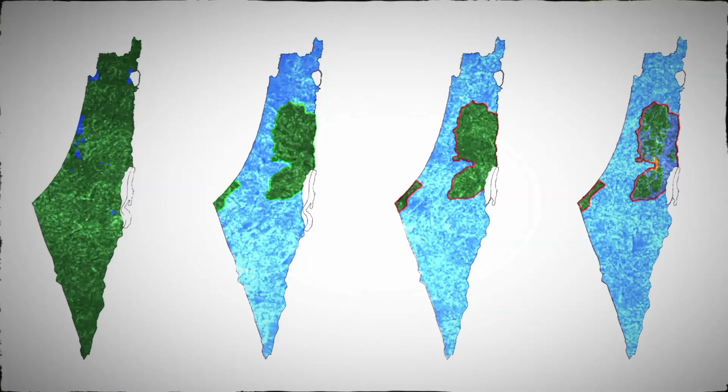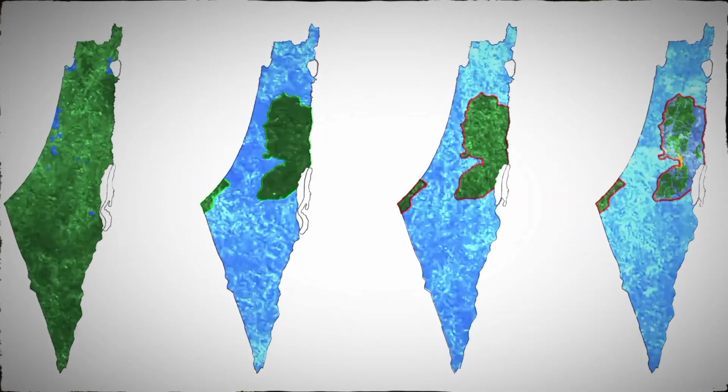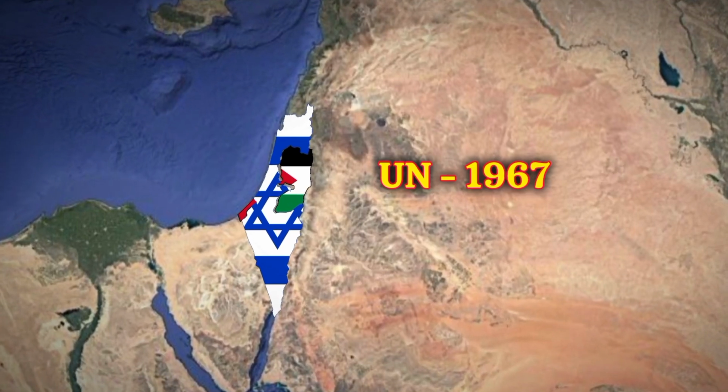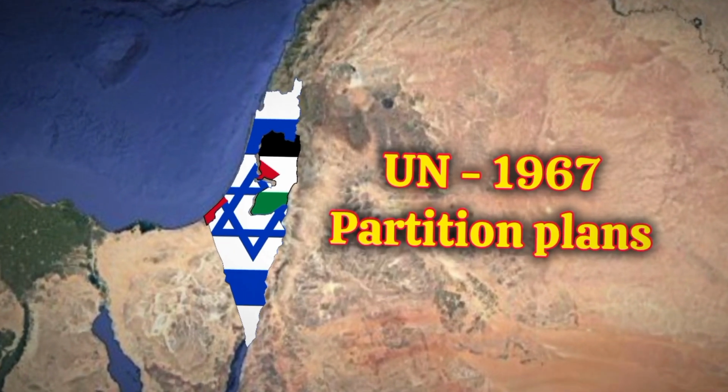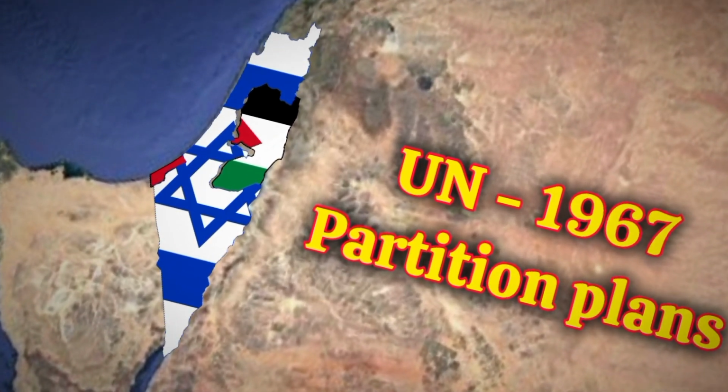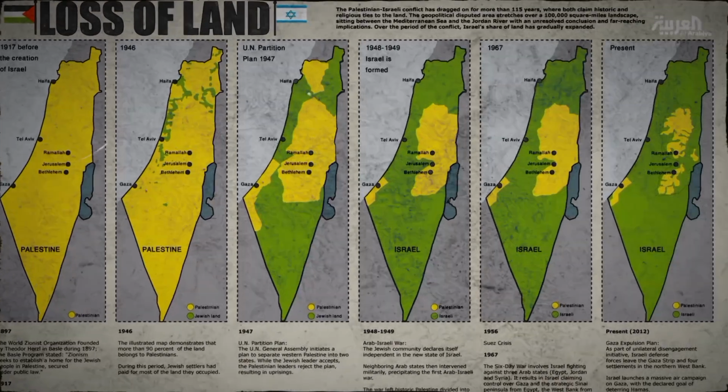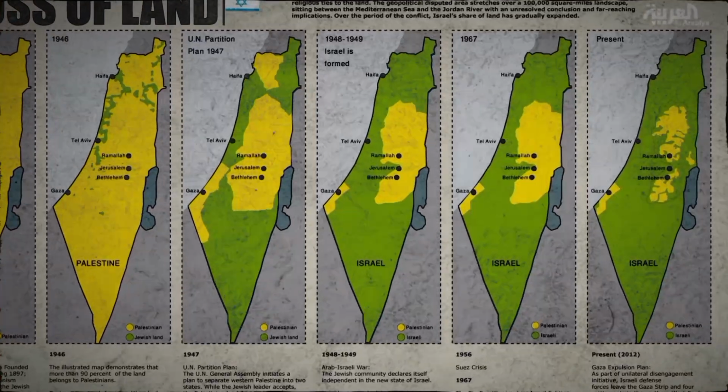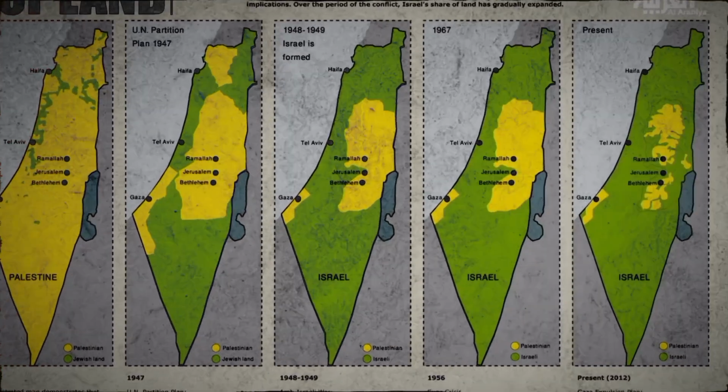Later, war erupted between Arab nations and Israel, and Israel started to occupy multiple lands of Palestine. And in 1967, the United Nations gave another plan to partition between Israel and Palestine. But the plan was again rejected by Arab nations and multiple other wars erupted too. Those wars resulted in Palestine's land getting less and less, and today Palestine's land stands as this place.